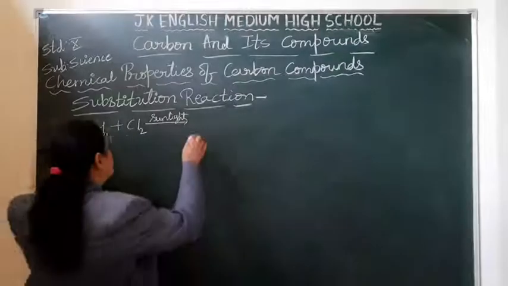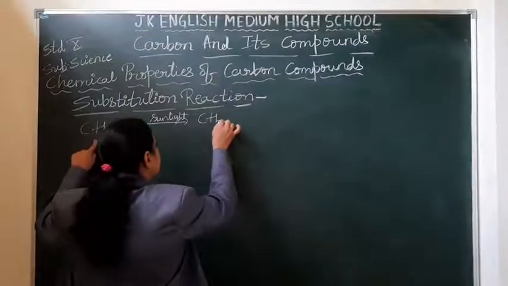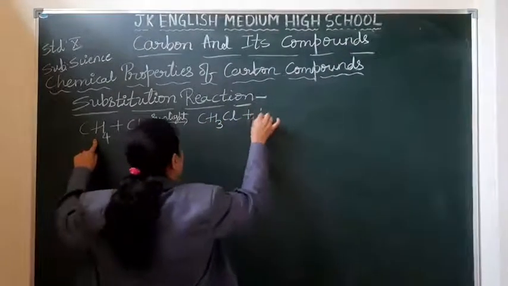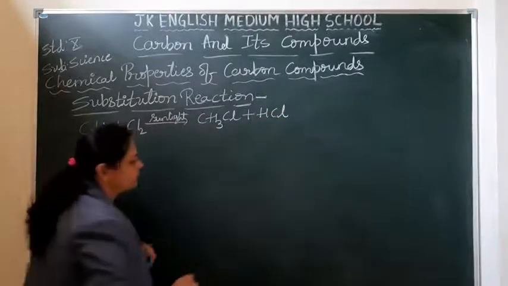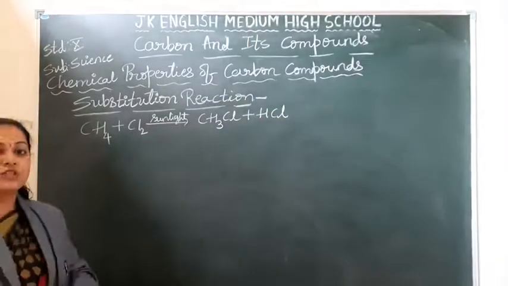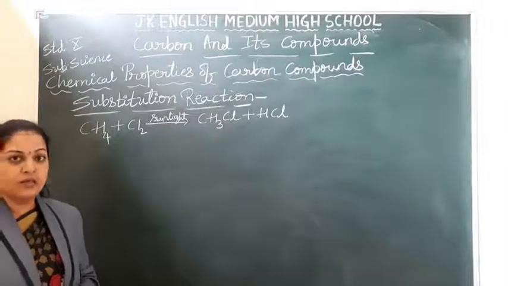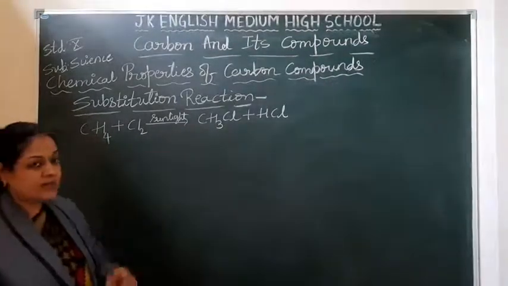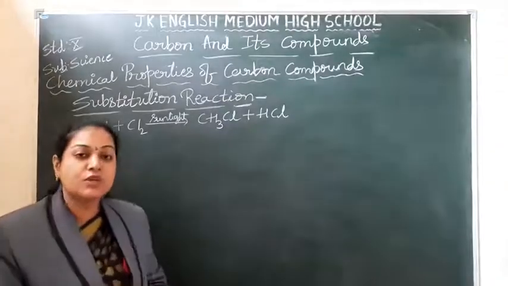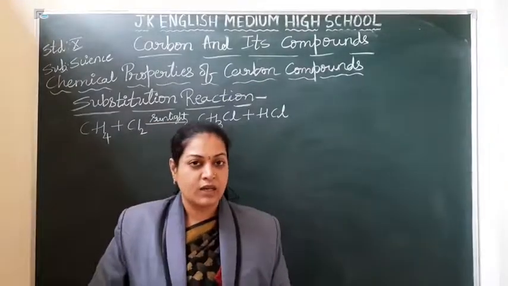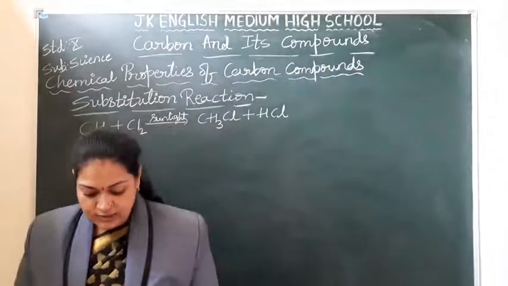So what happens here? It will become CH3Cl plus HCl. So there is a substitution of a hydrogen by chlorine. That is why we call this reaction a substitution reaction. Right? Take down the definition, students.